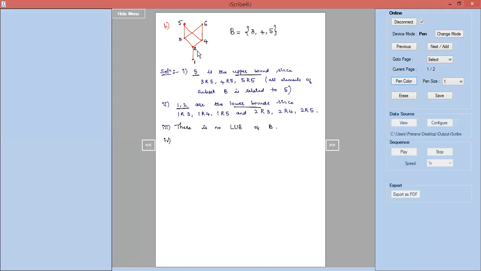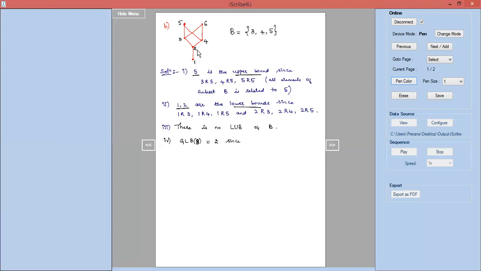That is why 2 is the greatest lower bound. So GLB of the set B is equal to 2.